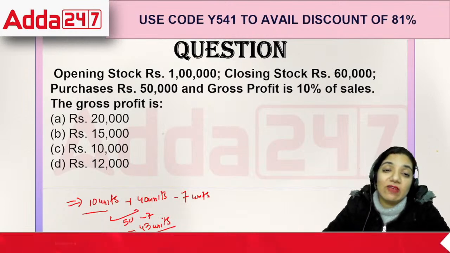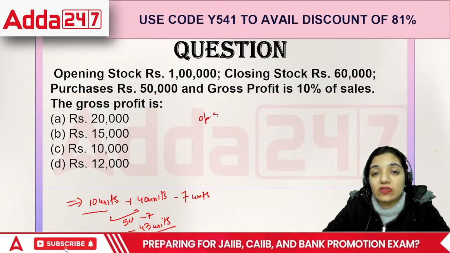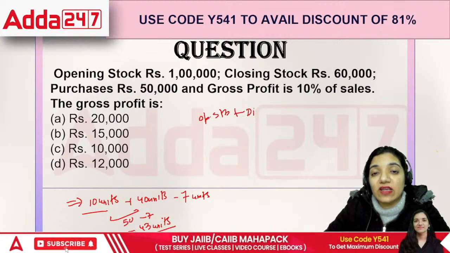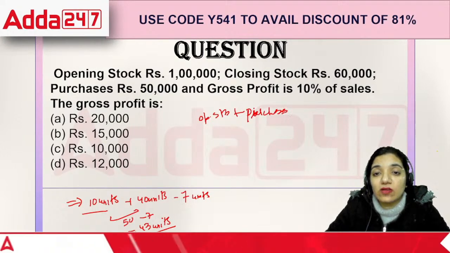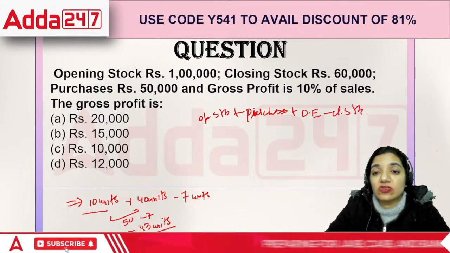This is the way even the organization is going to record it. It says first is opening stock plus purchases plus the direct expenses minus the closing stock.